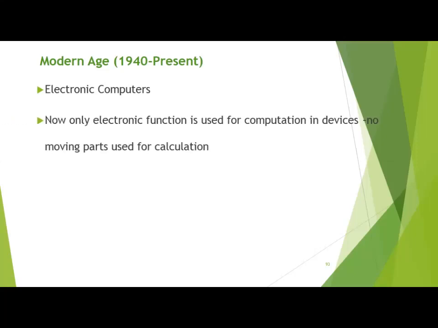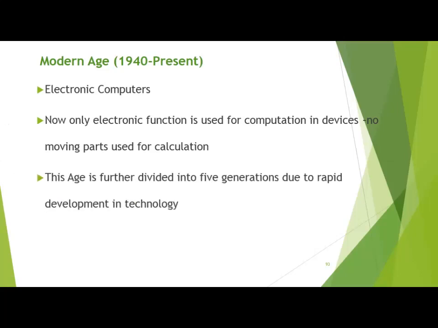Now only electronic function is used for computation. This age is further divided into 5 generations due to rapid development in technology. Because of electronic computation, the pace of invention of technology got faster, and due to that, modern age is further divided into 5 generations.